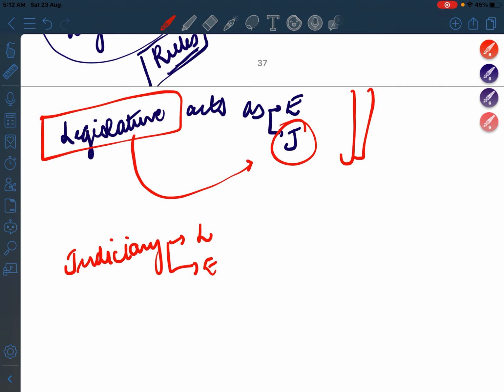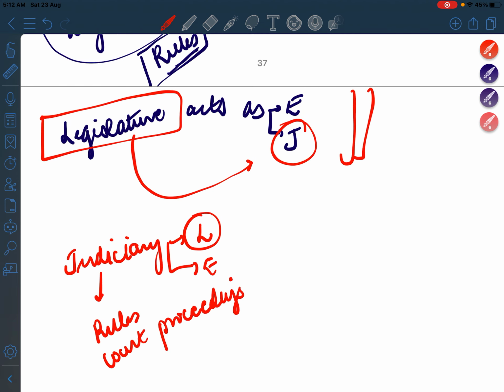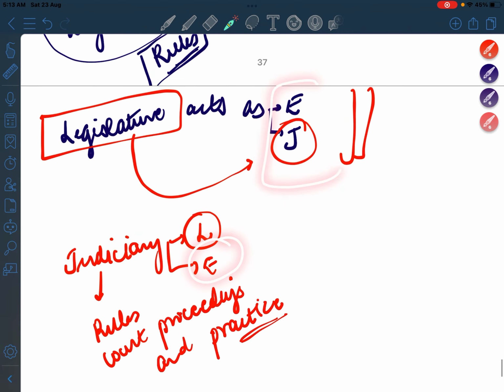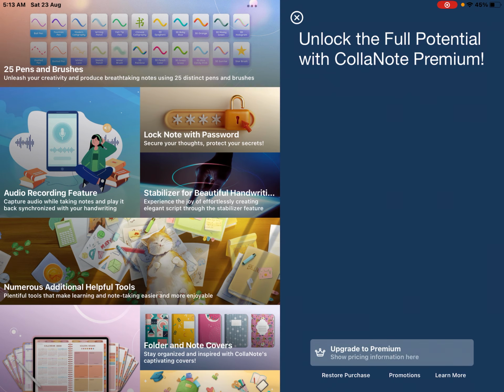And then when is judiciary performing a function of a legislature and that of an executive? See, judiciary basically, fine, I'll just see. Judiciary basically does the function of a legislature because it prepares the rules regarding its court proceedings and practice. So yes, here it is actually doing the work of a legislature. And when does judiciary do the work of an executive? I'm not remembering. I'll have to check this one and then these two.